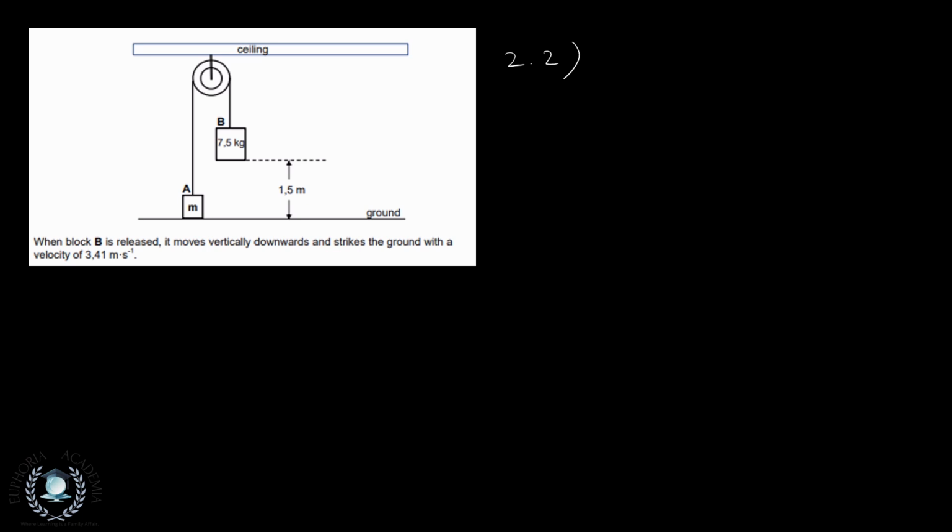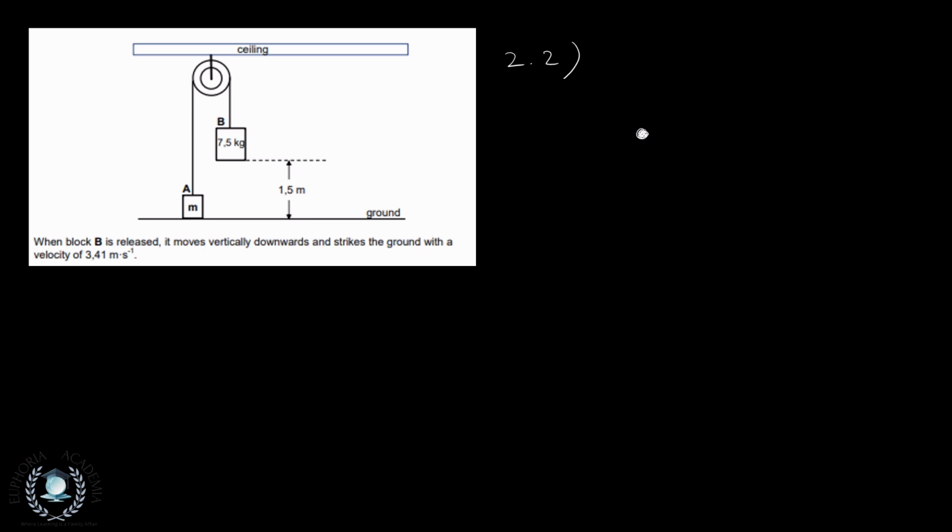For question 2.2, we're asked to draw a labeled free body diagram showing all the forces acting on block B immediately after it was released. Now it was released, so that means it's not held by something, so we don't have to account for that. So let us just draw the forces at that point.